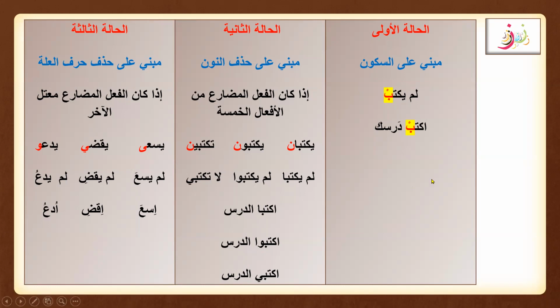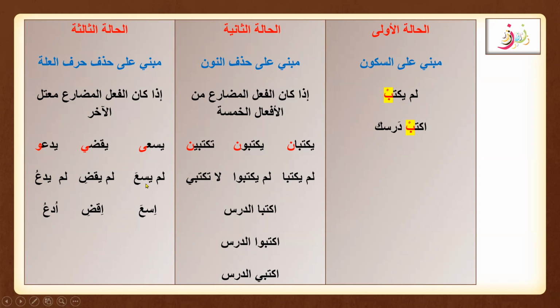So these are the three conditions for fi'l amr: mabni ala as-sukoon, mabni ala hadhf an-noon, and mabni ala hadhf harf illa. How are we going to do it? We know that we are going to take the fi'l mudari. How are we going to make it, like putting the harf of jazm: lam yas'a, lam yaqdi, and lam yad'u. So what is the rule? If we have the huruf illa in the end, we are going to drop it. So you can see here this ya, alif, ya, and waw are dropped here. For making fi'l amr, follow the same rule.